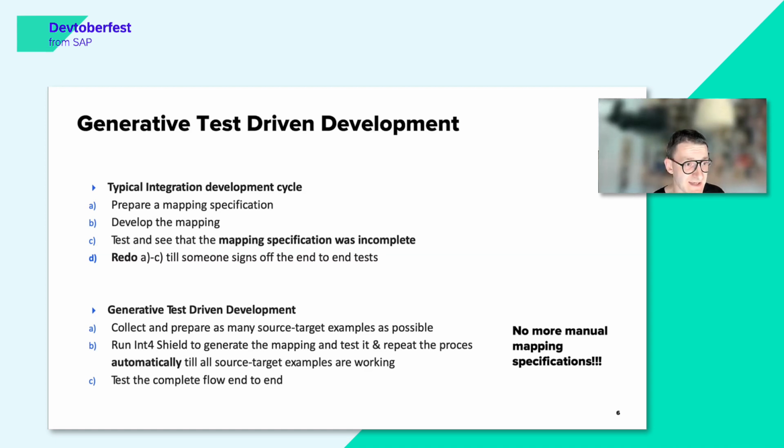The second thing is that someone, usually an integration developer, will be responsible for developing the mapping. Once the mapping is complete, once the developer feels that the way he understood the mapping specification is right, then we can start doing the testing.